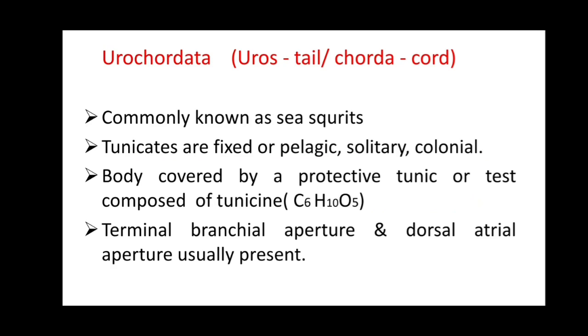So today we are going to study the subphylum Urochordata, commonly known as sea squirts. Sea squirt means any tunicate, especially a sessile ascidian. Its habit of contracting its body and ejecting water is why it is known as a sea squirt. Tunicates are fixed or pelagic. Fixed means the organisms are fixed to a substratum, and pelagic means organisms that swim in the upper water.